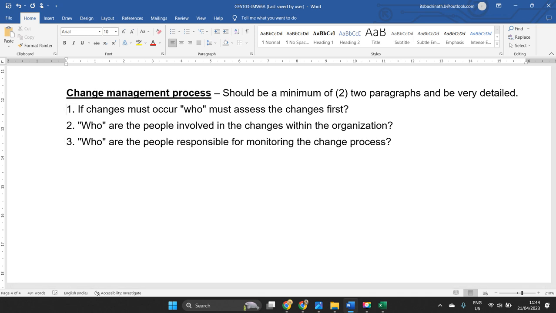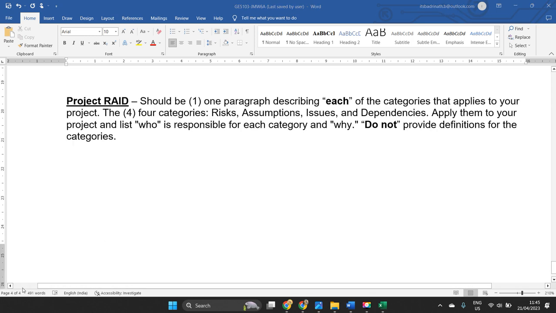These are very simple questions. You can identify the answers straight away from the internet or from the textbook. If a change occurs, who must assess the change first? Who are the people involved in changes within the organization? Who are the people responsible for monitoring the change process? Make sure you cross check the textbook that is given to you. You will find all the answers. Otherwise, search for change management process in project on the internet, and you will get proper detail. Make sure you write at least two paragraphs.